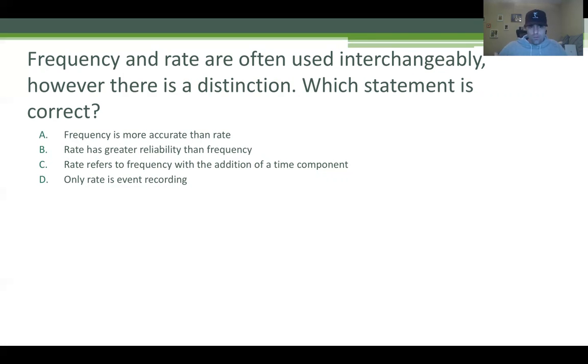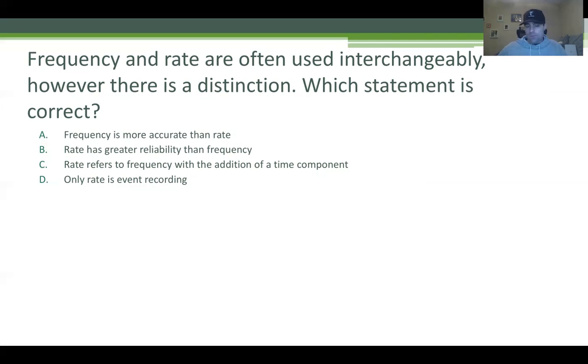The reason frequency and rate are so often used to describe the same thing is because rate is just frequency, your count, with time added. For example, if I told you to get the frequency of the times somebody raised their hand in class and you counted 5 times, your frequency was 5.